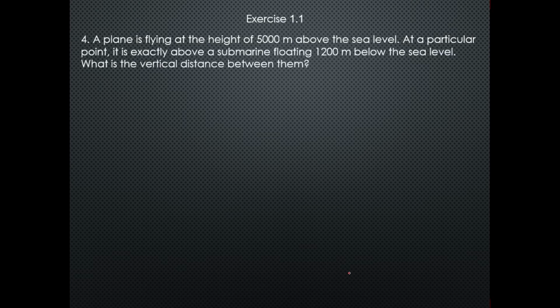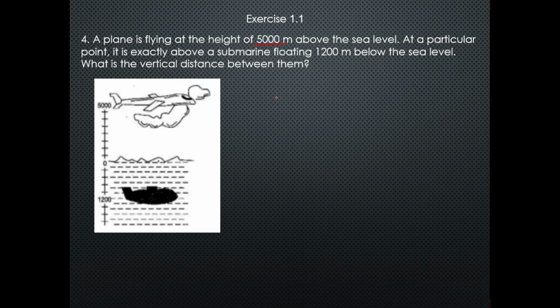Now comes question number 4. A plane is flying at a height of 5,000 meters above sea level. As you can see here, the plane is 5,000 meters above sea level at a particular point. It is exactly above a submarine floating at a point 1200 meters below sea level. As you can see here, the submarine is 1200 meters below sea level. What is the vertical distance between them?